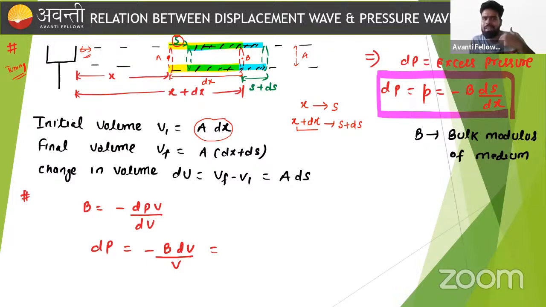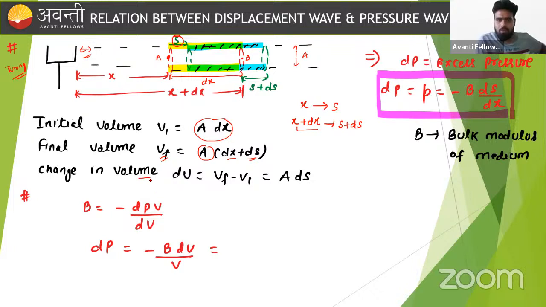Then what will be the net final volume? What is the net displacement? Suppose this is a particle A, and this is a particle B. Particle A moves s, and particle B moves s plus ds. Then what is the net final volume? We can say our net final length is dx plus ds. This is the net displacement, and this is the cross-sectional area A. So this is our final volume.